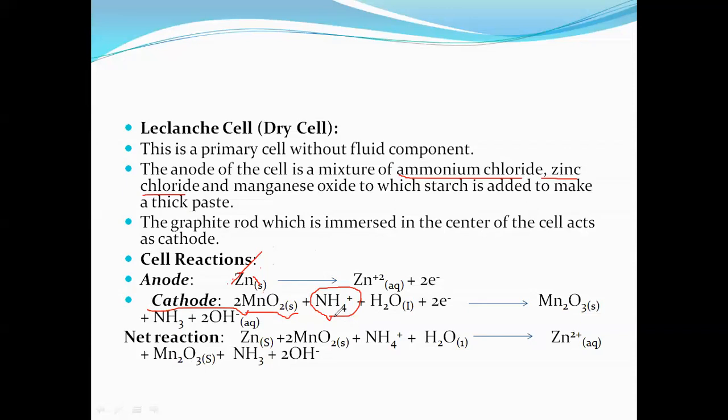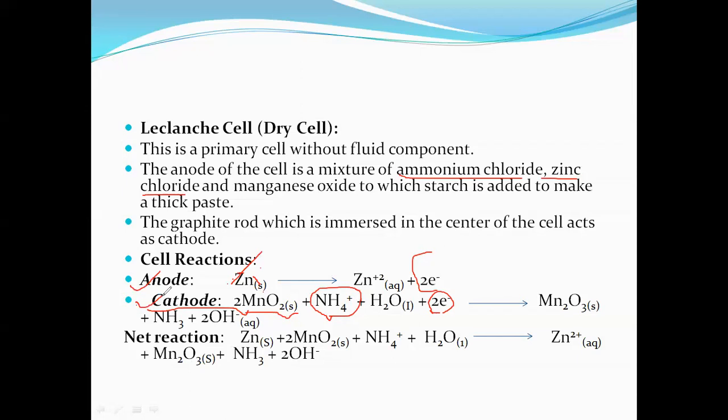Then what is happening in the battery reaction? When you're taking the dry cell mechanism, the zinc is oxidized: Zn gives rise to Zn2+ plus 2 electrons. Loss of electrons is known to be oxidation. MnO2 powder, which is coated on the graphite rod, acts as the cathode. MnO2 gains electrons, and the gain of electrons is known to be reduction. Zinc is oxidized, MnO2 is reduced. The zinc oxidation reaction takes place at the anode. The MnO2 reduction reaction takes place at the cathode.